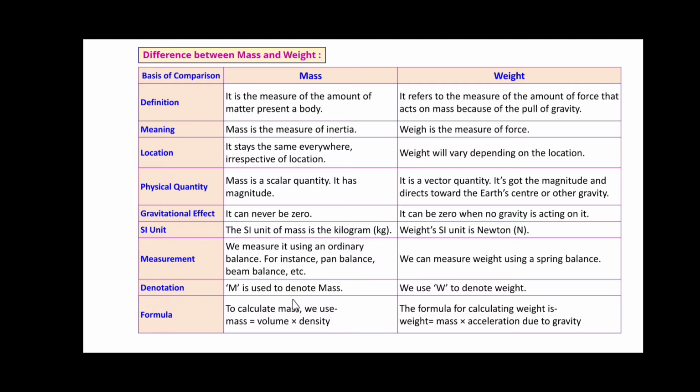Denotation: m is the letter used to denote mass. We use W to denote weight. To calculate mass, we use the formula mass = volume × density, whereas the formula for calculating weight is mass × acceleration due to gravity. I think you came to know the difference between mass and weight.